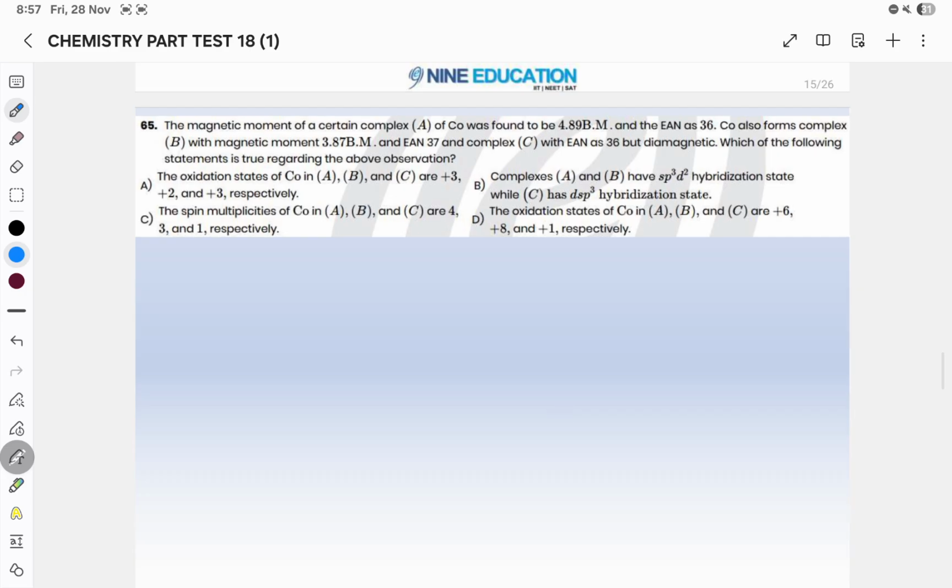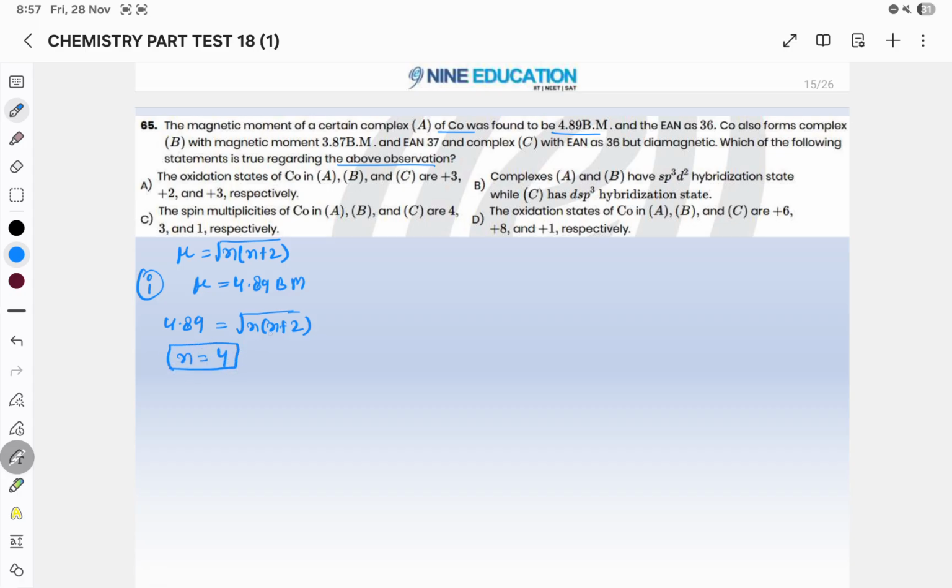Now in question number 65, you have to tell which of the following statements is true regarding the above complexes. The magnetic moment of certain complexes of Co was found to be given values. What is magnetic moment? Mu is equal to the square root of n(n+2). In the first case the magnetic moment mu is 4.89 BM. So 4.89 equals the square root of n(n+2). If you solve, you will get n equal to 4.